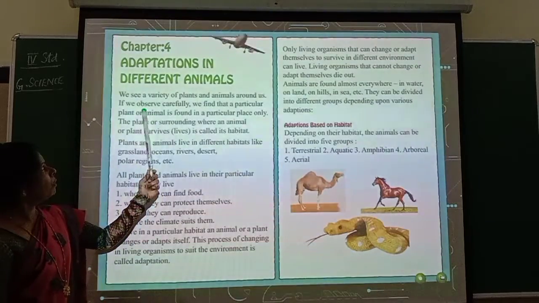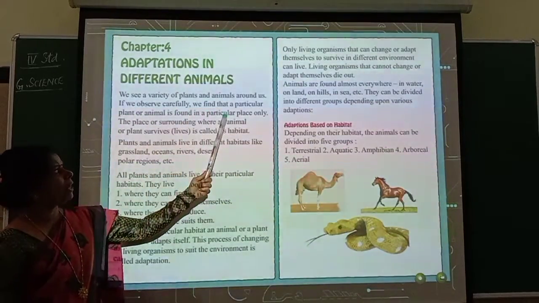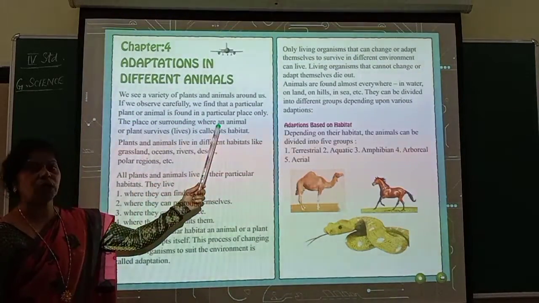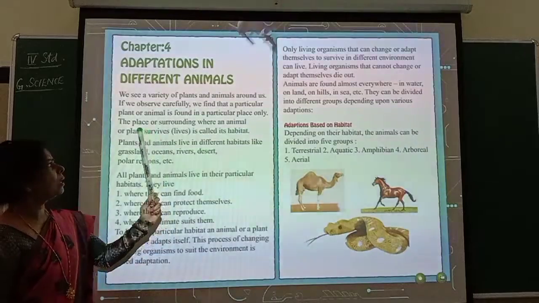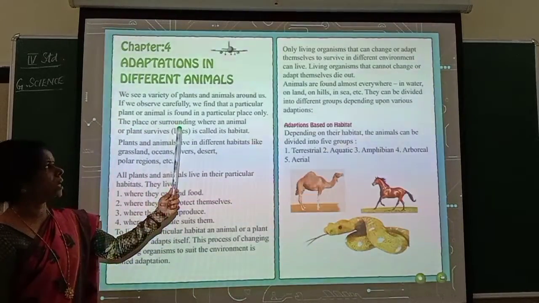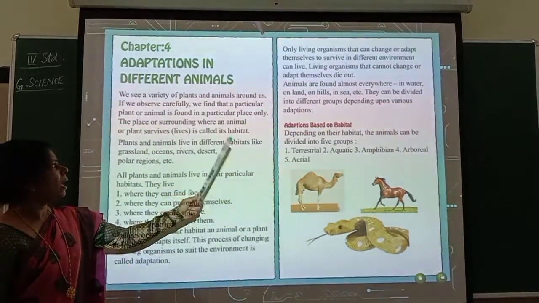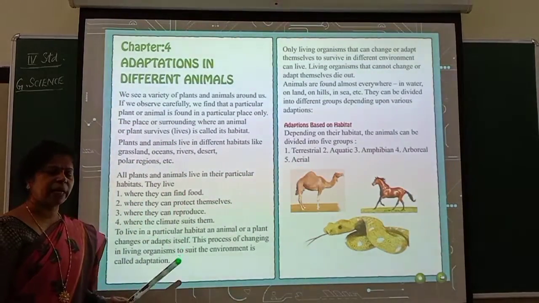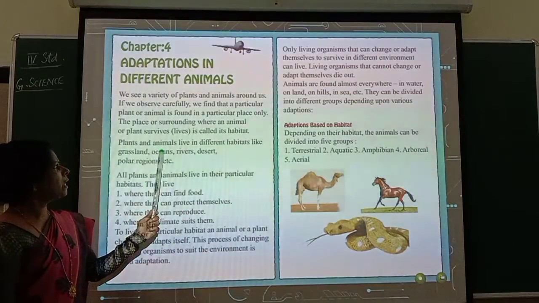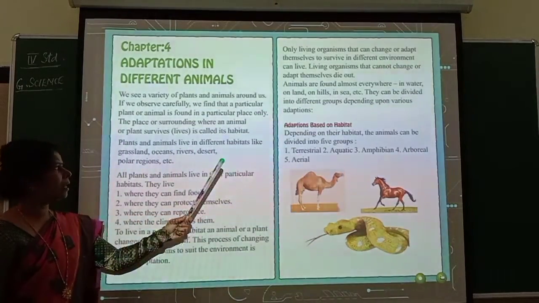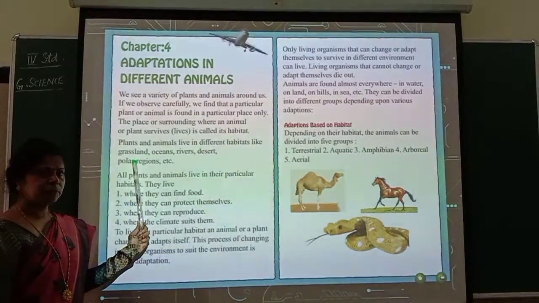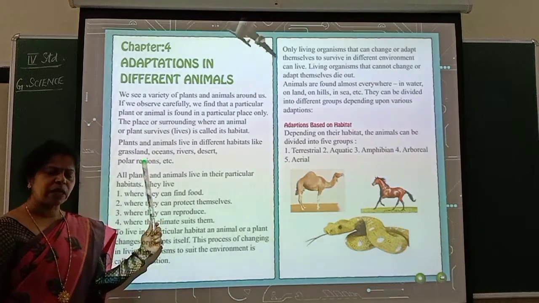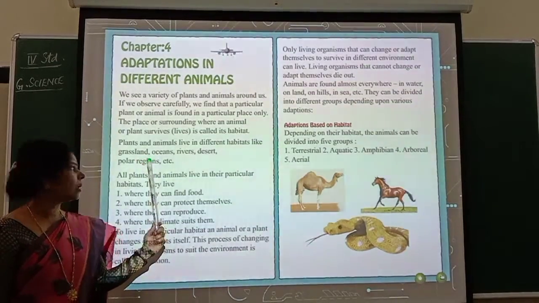If we observe carefully, we find that a particular plant or animal is found in a particular place only. The place or surrounding where an animal or plant survives or lives is called its habitat. Plants and animals live in different habitats like grassland, small insects. Where do you see? In grassland. Sometimes you can see the snakes also in grassland, isn't it?